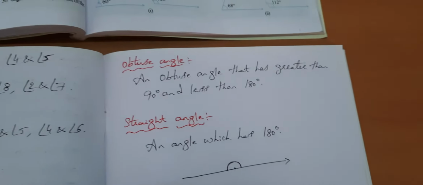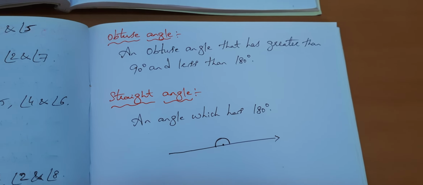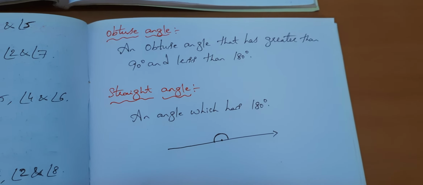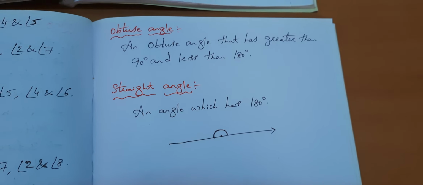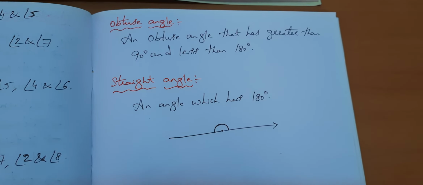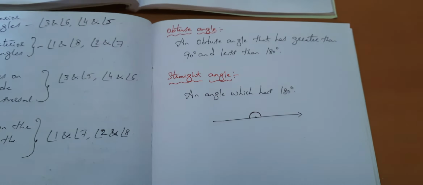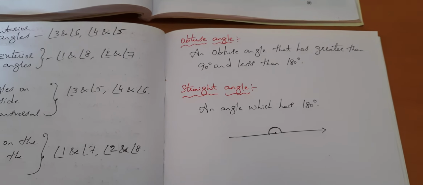Now obtuse angle: an obtuse angle is an angle that is greater than 90 degrees and less than 180 degrees. Now straight angle: a straight angle means an angle which has 180 degrees.